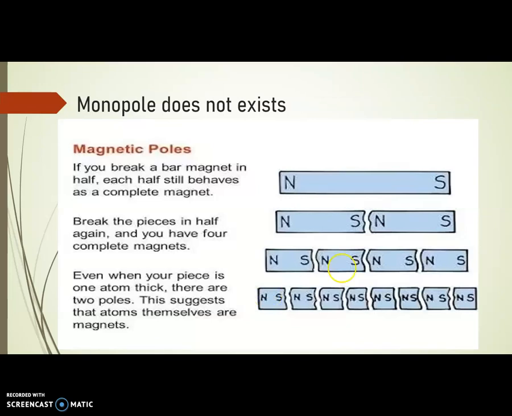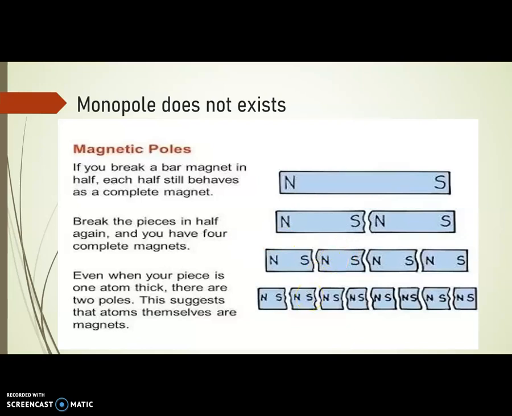If a magnet is cut into two pieces, we will find that two poles, north pole and south pole, appear in each of the pieces. Here a north pole appears in one piece, and towards that, in the other piece, a south pole appears. If we cut these two pieces into four pieces, again we observe the same thing.